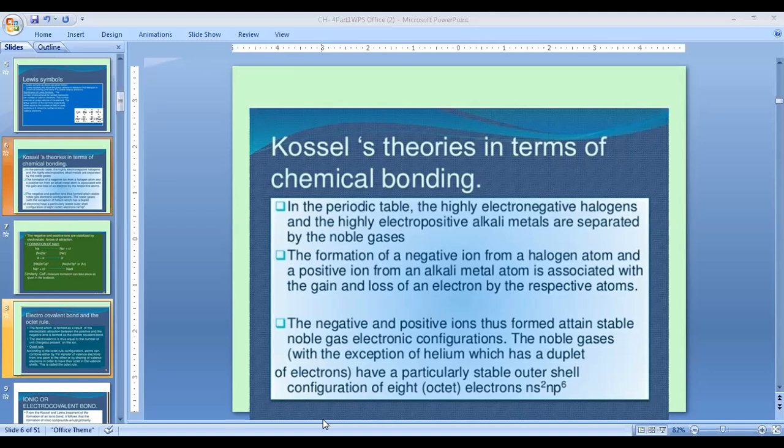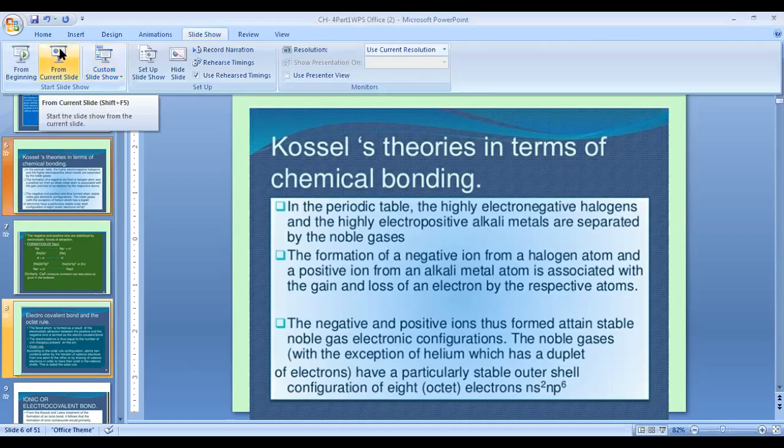The noble gases, with the exception of helium, which has a duplet of electrons, have a stable outer electronic configuration of 8 electrons, that is an octet. So this is the base of the formation of a chemical bond, we can say. And atoms can also acquire noble gas configuration by sharing electrons with others. Means the atoms can acquire the noble gas electronic configuration either by sharing or by losing or gaining electrons. On the basis of that, we have different types of bonds, that are ionic bonds and covalent bonds, and there are other bonds also, which we will study in our next classes.